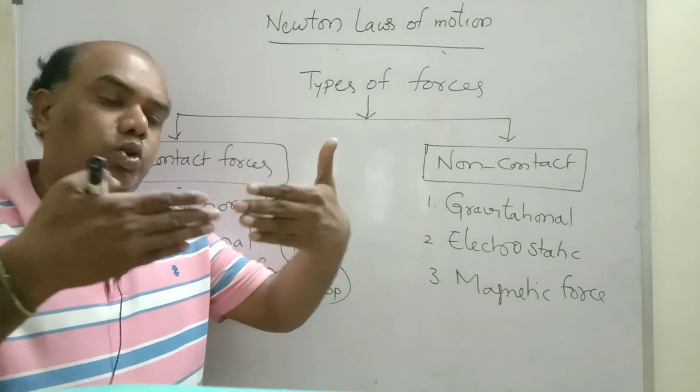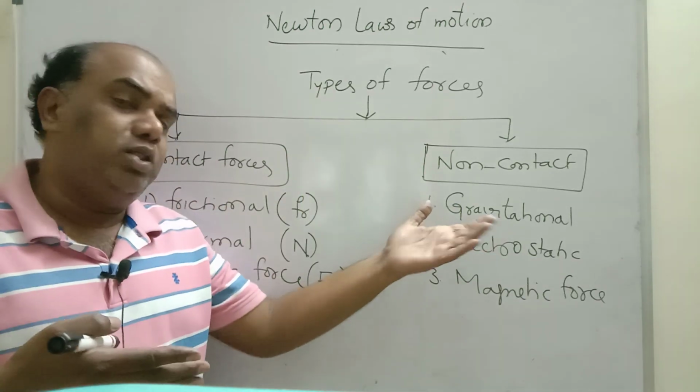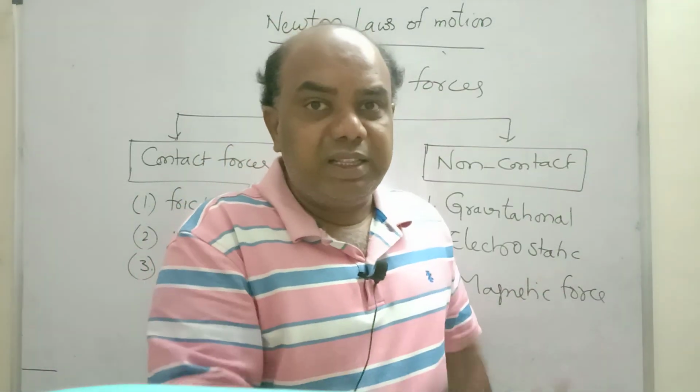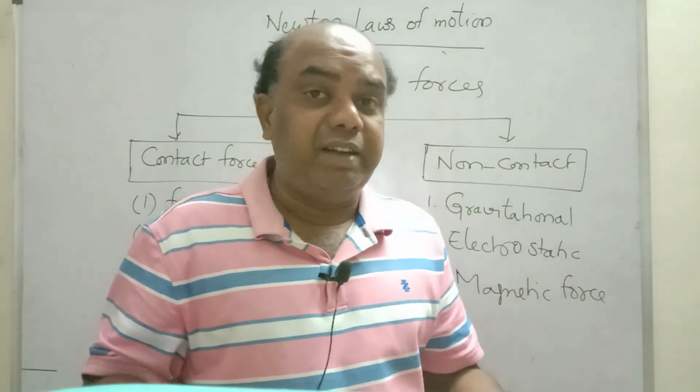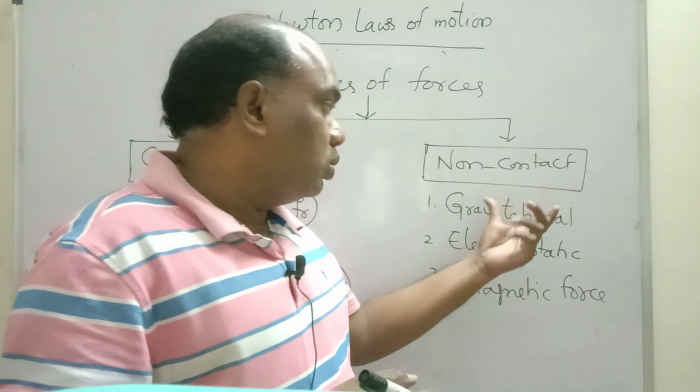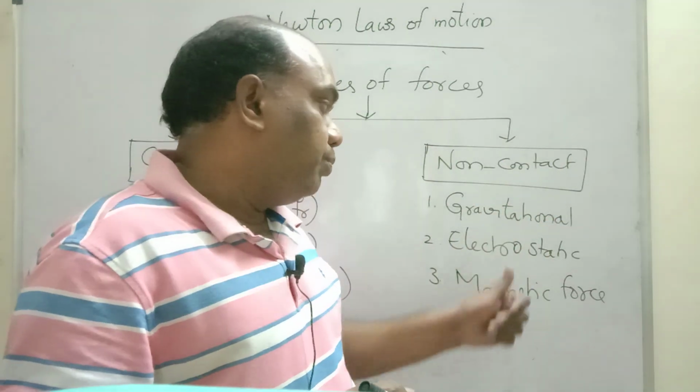These are all nothing but non-contact forces. Two bodies are not in contact, even though there is a force between them. Suppose I throw a body upwards, that will be attracted by the center of the earth. That is nothing but gravity. There is no contact between stone and earth, even though earth is pulling the stone downwards. That is because of gravity.